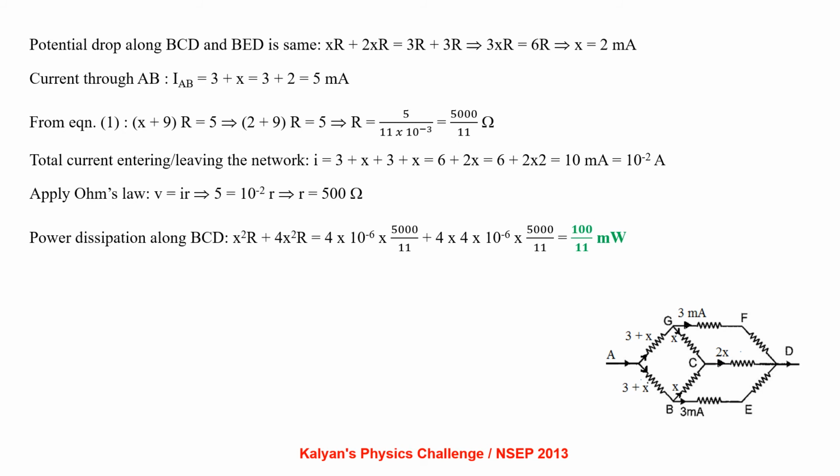Applying Ohm's law, V equal to IR, 5 equal to 10 power minus 2 R, that is R equal to 500 ohm. Power dissipated along BCD is X square R plus 4X square R, that is 4 into 10 power minus 6 into 5000 by 11 plus 4 into 10 power minus 6 into 5000 by 11, which comes out to be 100 by 11 milliwatt.